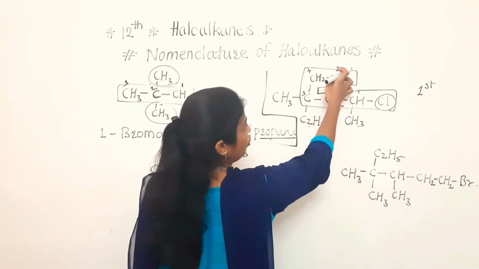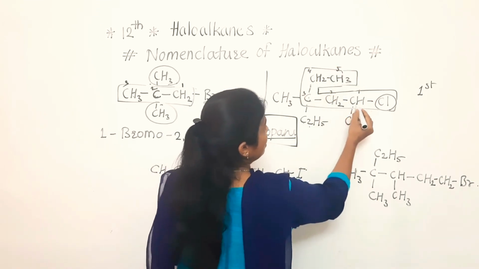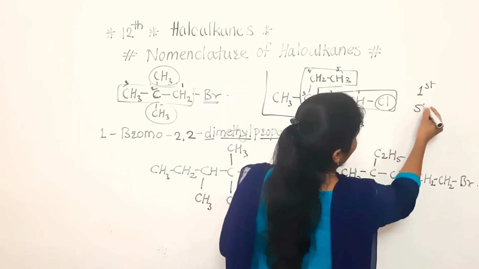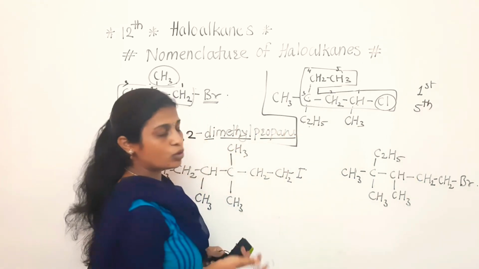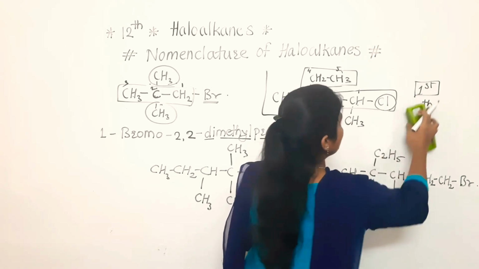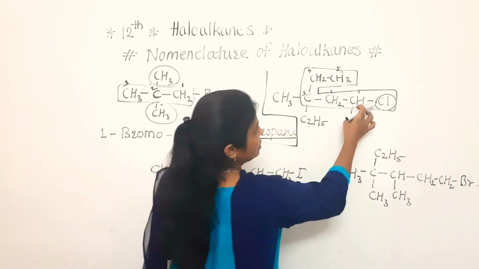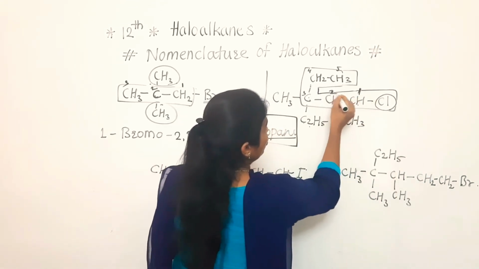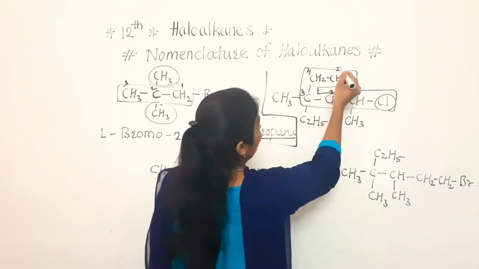But if we start from this side, then this chlorine atom is attached to the 5th carbon. So what is the good one? The correct one is the first. So in this way we have to start the numbering from this carbon: 1, 2, 3, 4 and 5.